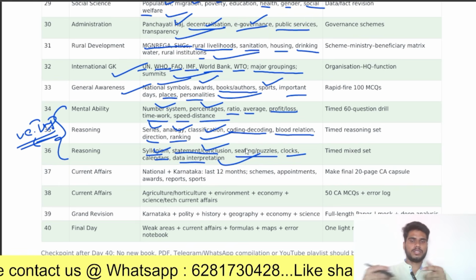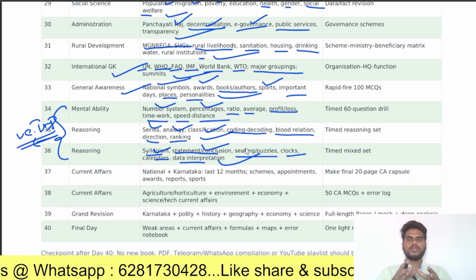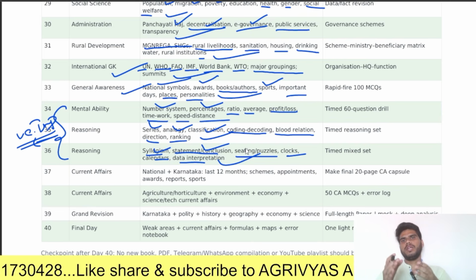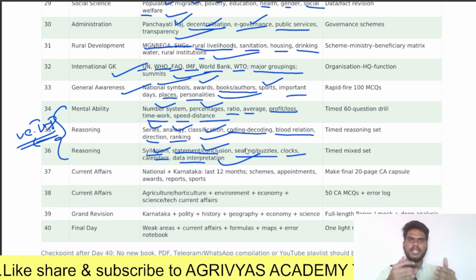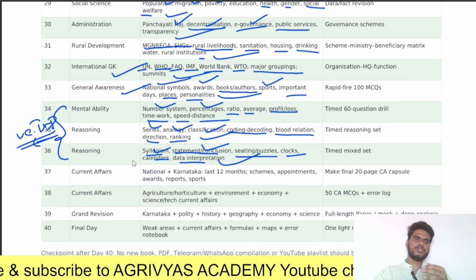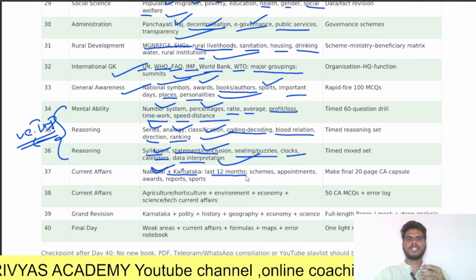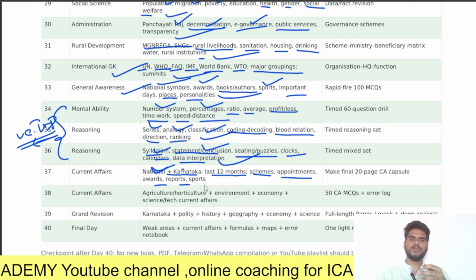Next, coming to the current affairs. You should be updated on current affairs. You should be updated daily, read newspapers daily. Please dedicate 1 hour or 30 minutes for your current affairs daily. What you should cover in the current affairs: national plus Karnataka, India and Karnataka. Last 12 months current affairs, schemes, appointments, awards, reports and sports.